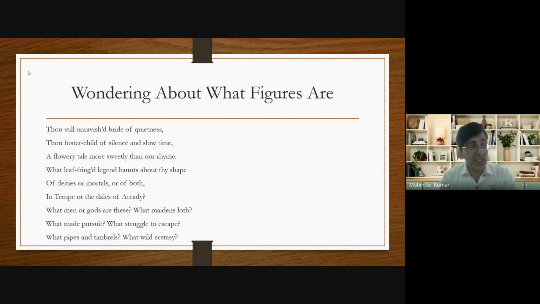And that's why he says, what mad pursuit? What mad pursuit means he just asks a question, because on the urn there's a scene that some men are chasing some women. And that's why he asks why men are chasing those women. What struggle to escape? And do you know, women are running away from the men. And that's why he asks why women are running away from men?